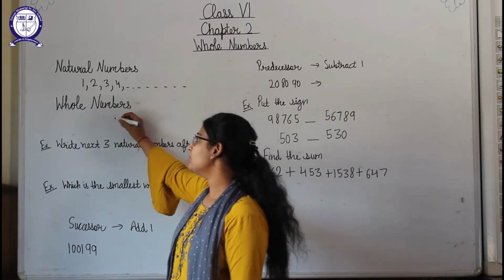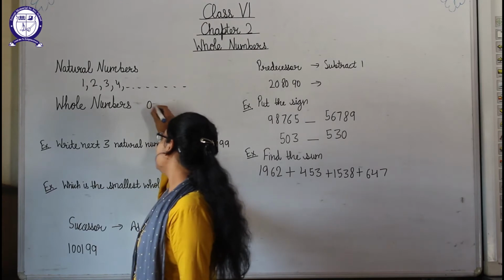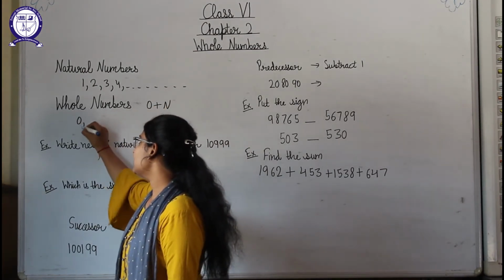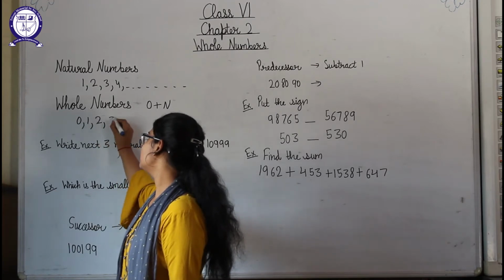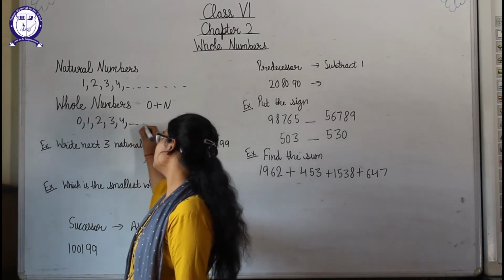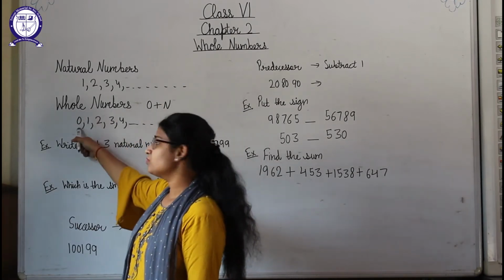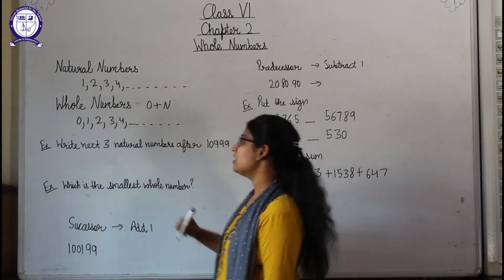Now what are whole numbers? 0 plus all the natural numbers. Okay, 0, then what are natural numbers? 1, 2, 3, 4, and like this. Whole numbers start from 0 and then all the positive numbers are whole numbers.